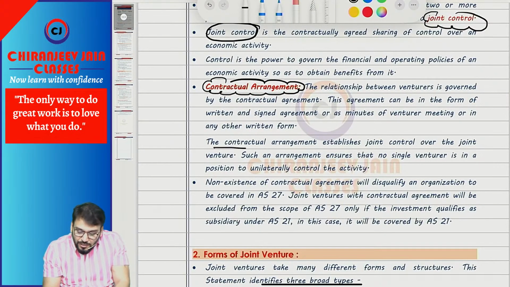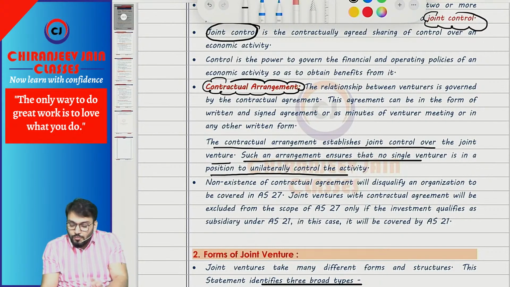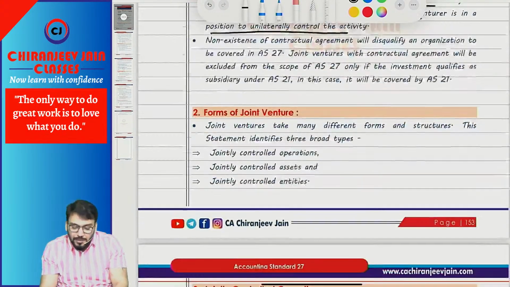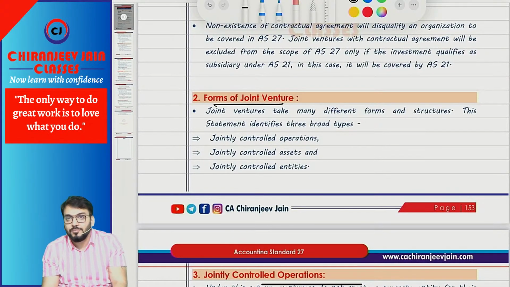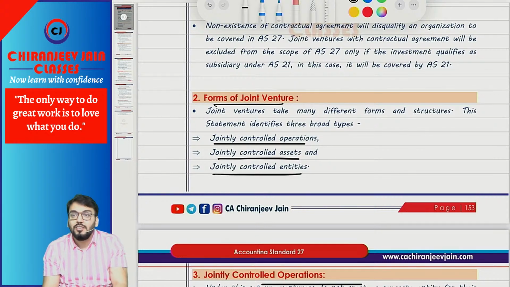The contractual agreement establishes joint control over the joint venture, and such an agreement ensures that no single venturer is in a position to unilaterally control the activity. Understood now? So one single investor cannot control the activity. Either two or more than two investors will be able to control the activity. That is known as joint control. Correct. Now for accounting purposes, all joint ventures are of three types. One is JCO, jointly controlled operation. One is JCA, jointly controlled asset. One is JCE, jointly controlled entity.